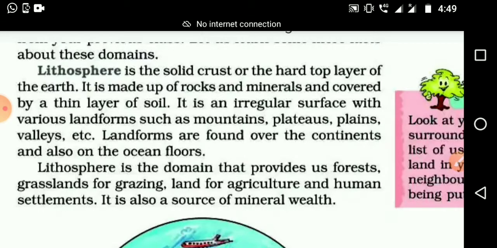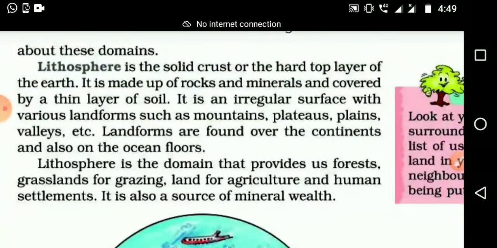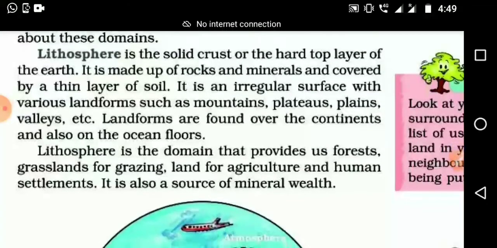So we will read once again. You can read in your mind or you can read with me loudly also. Lithosphere is the solid crust or the hard top layer of the earth. It is made up of rocks and minerals and covered by a thin layer of soil. It is an irregular surface with various landforms such as mountains, plateaus, plains, valleys, etc. Landforms are found over the continents and also on the ocean floor.